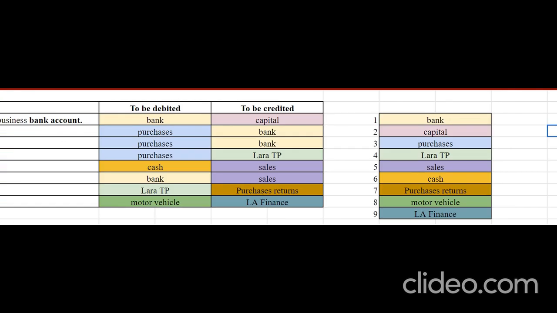Once we are done with the double entry, you need to identify how many ledgers you need to open. As you can see here, I have done the color coding. You need a bank account, a capital account, purchases account, Lara TP, sales, cash, purchases returns, motor vehicle, and LA Finance. Now we're going to name each one of the ledgers with this list of ledgers that we had provided.